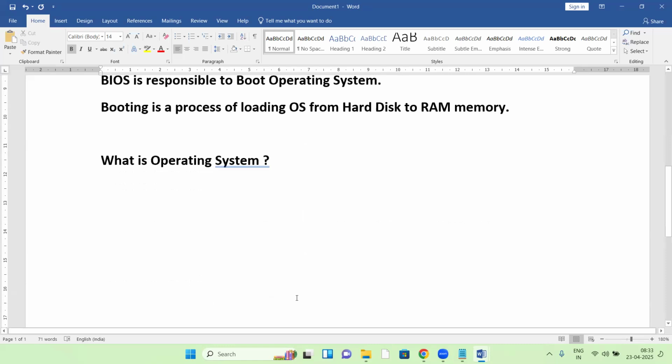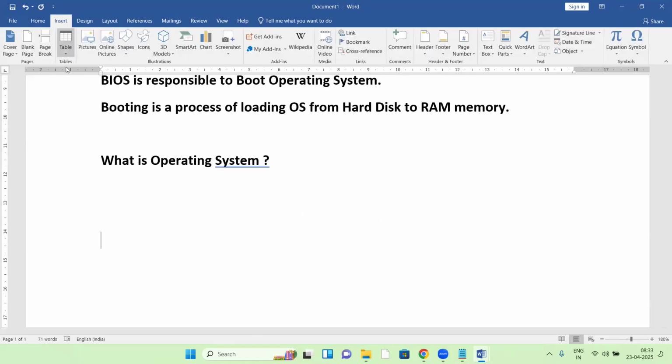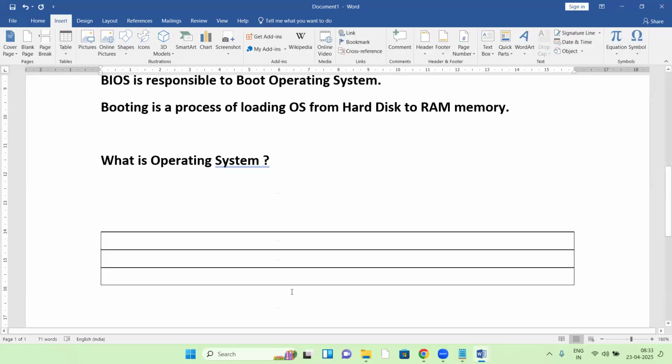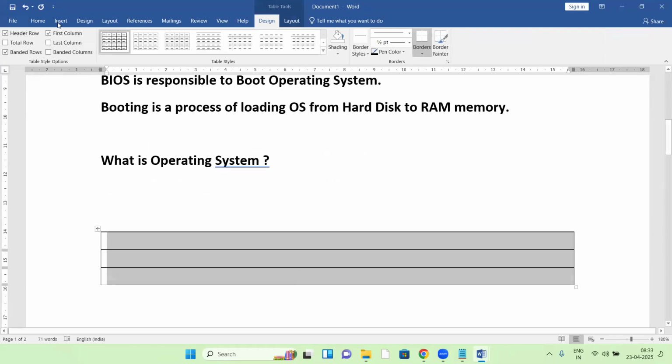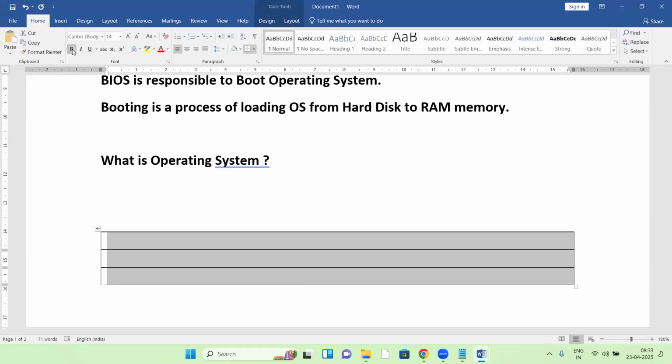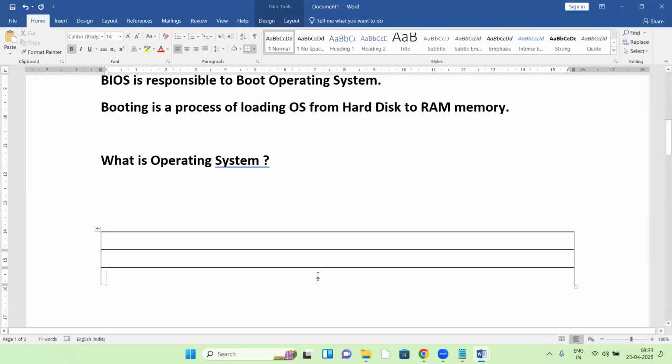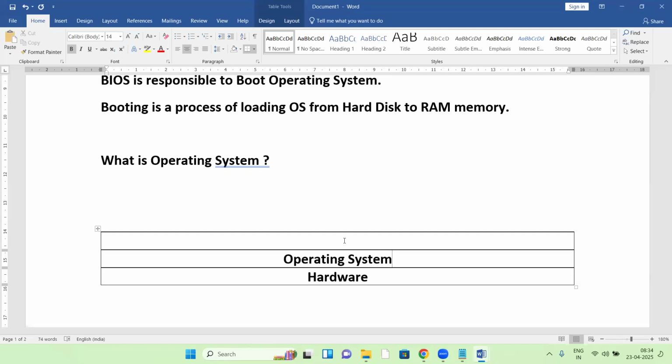See your computer. In your computer, there are different layers. Here there is the hardware. On top of hardware, the OS, the operating system, is running.